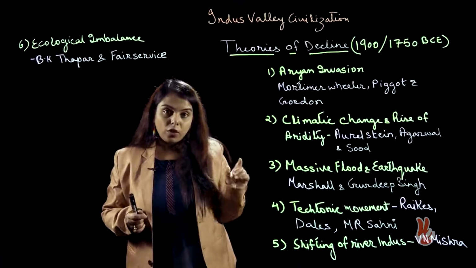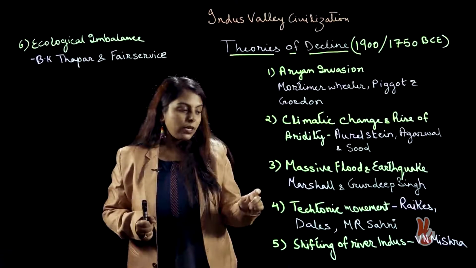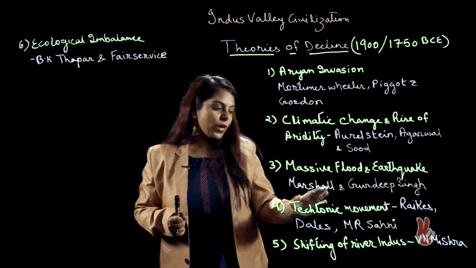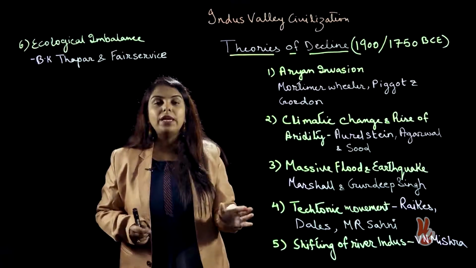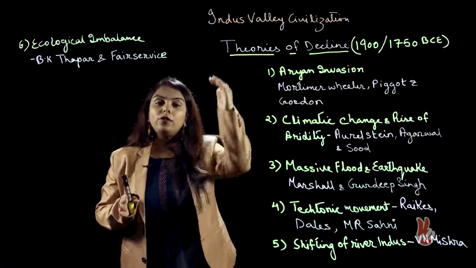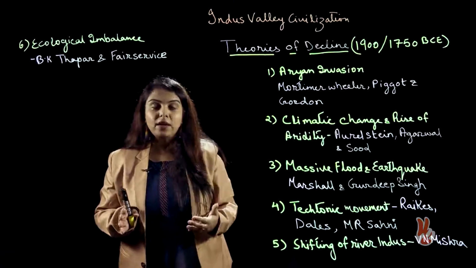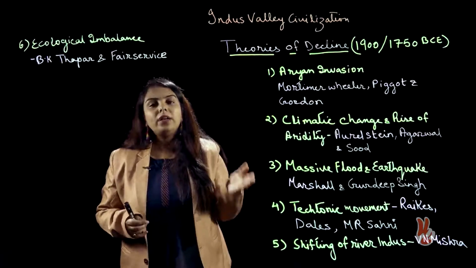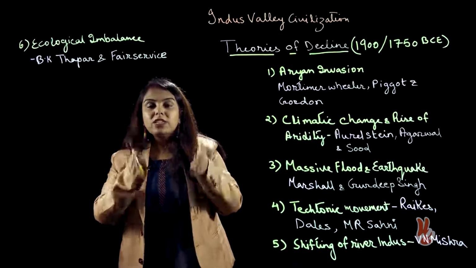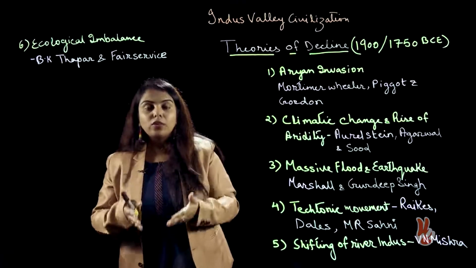The same concept or theory has been propagated by V.N. Misra as well. Even he believes that there must have been a large water body flowing through the Harappan site. Most of these cities that we have discovered were dependent on this major river that was flowing through the site.